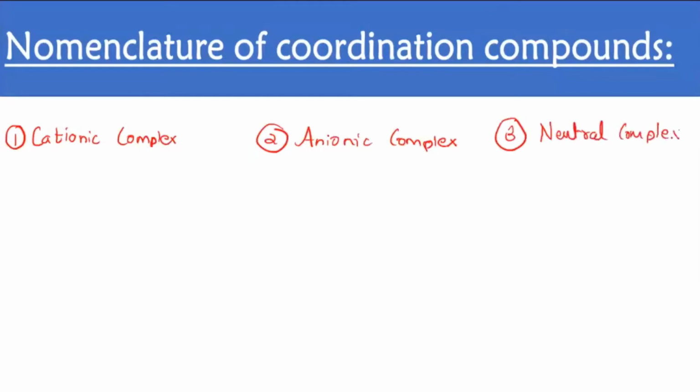You will come across three kinds of complex, and based on that, you have to name them accordingly.